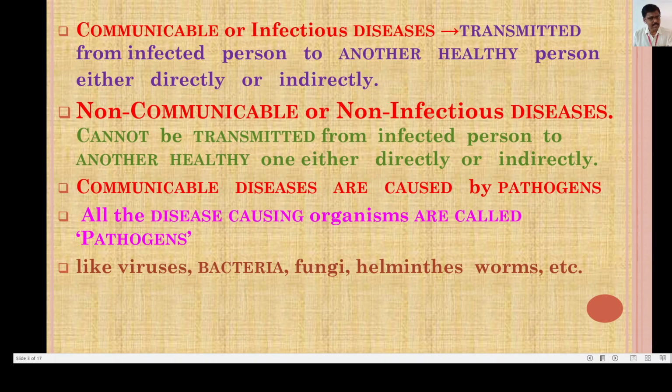The communicable diseases are caused by various pathogens, and all the disease-causing organisms are called pathogens. And these pathogens are viruses, bacteria, fungi, helminthes or worms, etc. These infectious agents cause the disease to healthy persons. Now we will move forward.